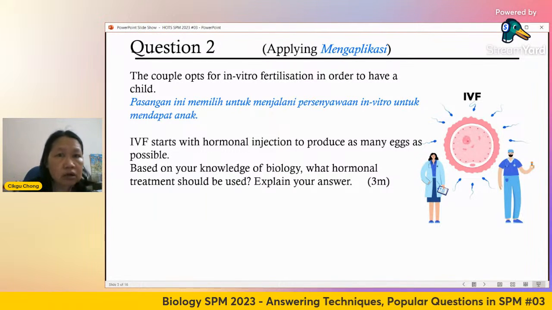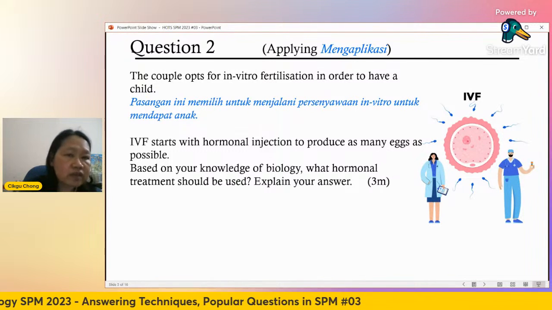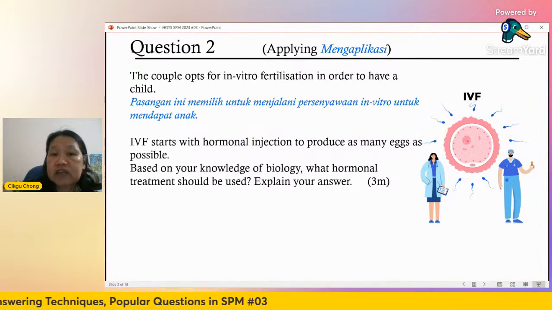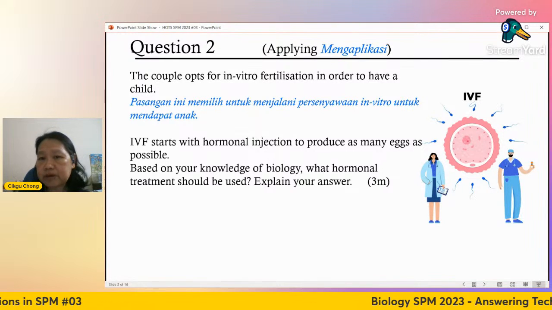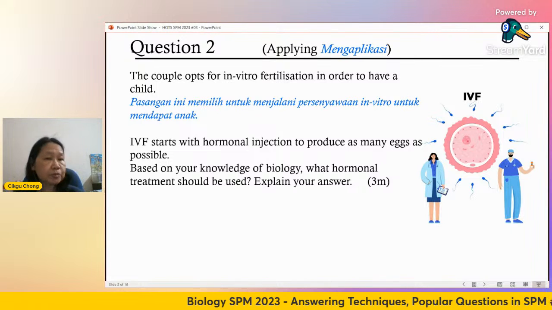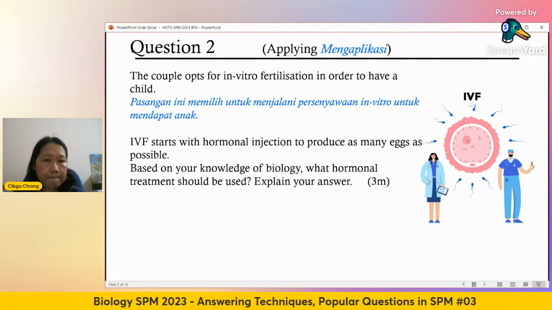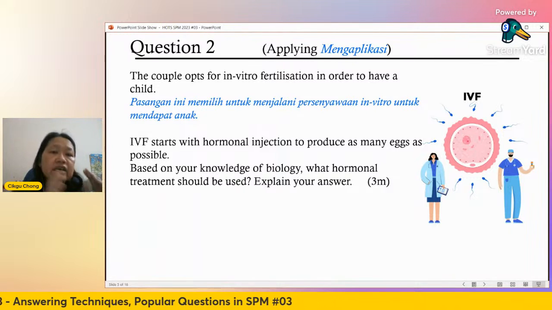3 months before, not today come, today do. Alright, you have to do some homework first. 3 months before, must give injection. Based on your knowledge of biology, based on what you already know about hormones, what is the hormone that should be used? What is the hormone that you need to give to the woman? After that, explain your answer.